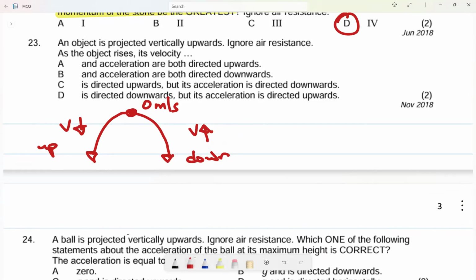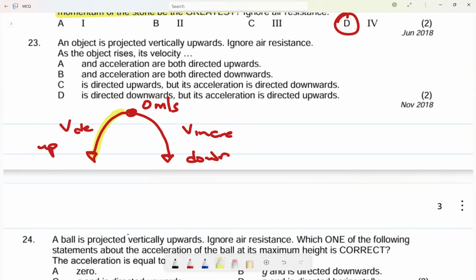So let's look at the options there. Its velocity and acceleration are both directed upwards. Okay, when it is projected upwards, let me say the velocity decreases and the velocity increases. Yes, the velocity will be upwards because it is projected upwards, right?